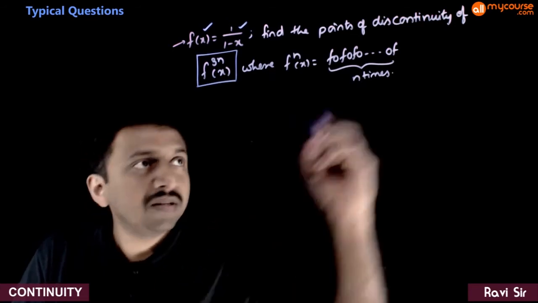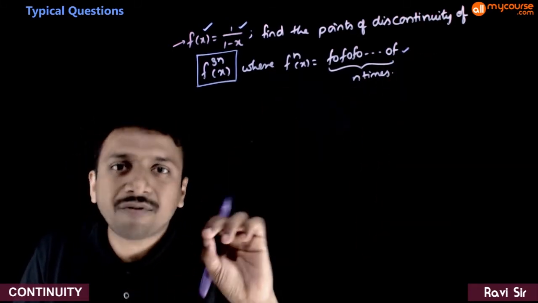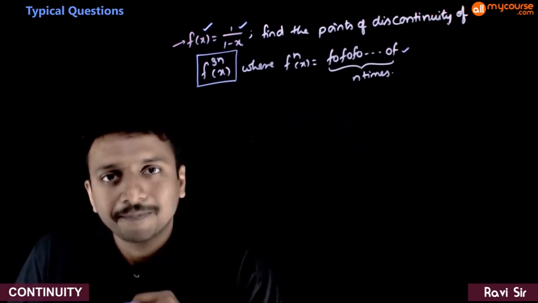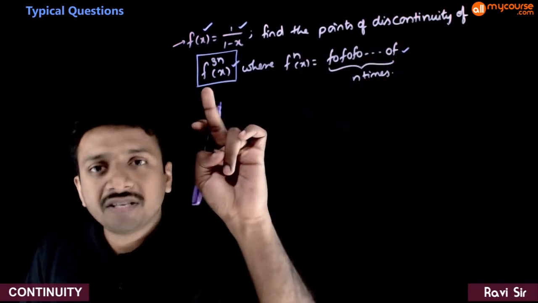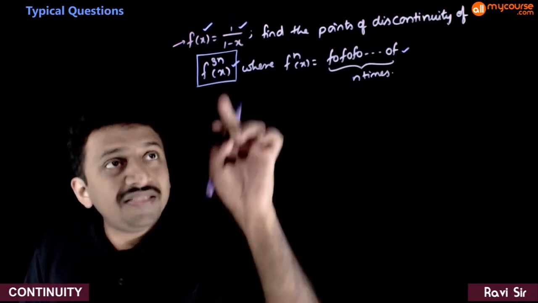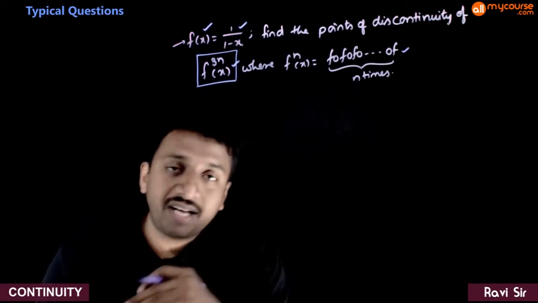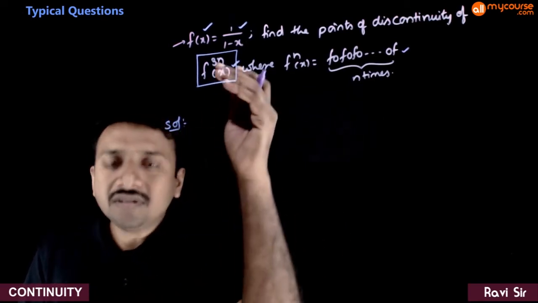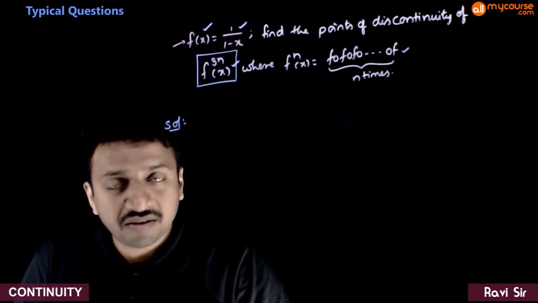That is, f1 is f of x, f2 is f of f of x, f3 is f of f of f of x, and so on. And you're asked to find the points of discontinuity of f composed 3n times. That is either 3 times or 6 times or 9 times, and so on. So let us try to analyze what happens when you compose this function again and again with itself.